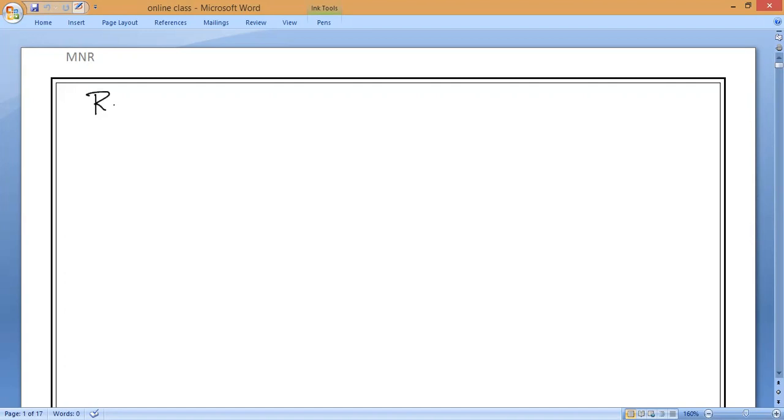So what do you mean by redox reactions? Anybody? Yes, please. Both oxidation and reduction take place in a single reaction. In any reaction, if both oxidation and reduction are carried out, then that reaction is called a redox reaction.